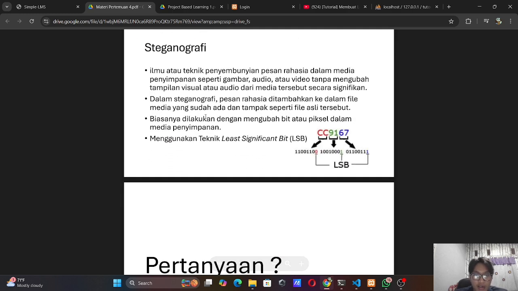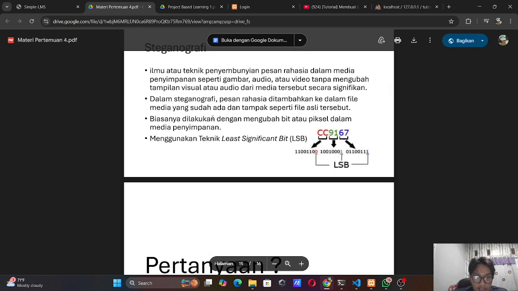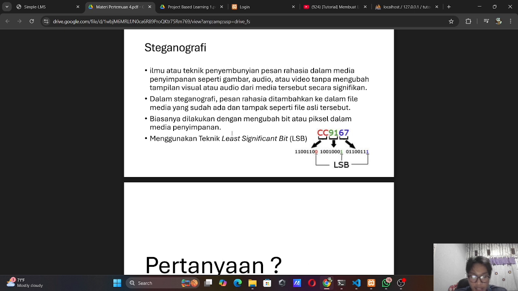Next is steganography. Steganography is the science or technique of hiding a secret message in stored media, such as image, audio, or video, without significantly changing the visual or audio appearance of the media. In steganography, secret messages are embedded in an existing media file and it appears like the original file.